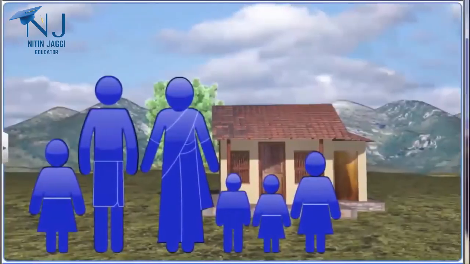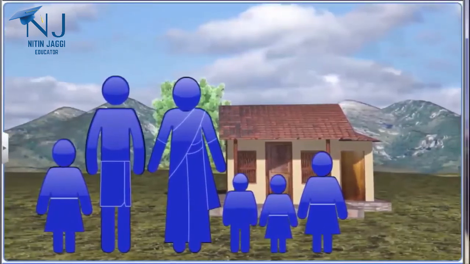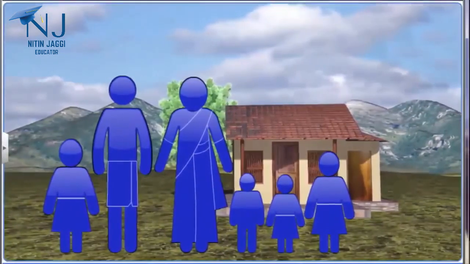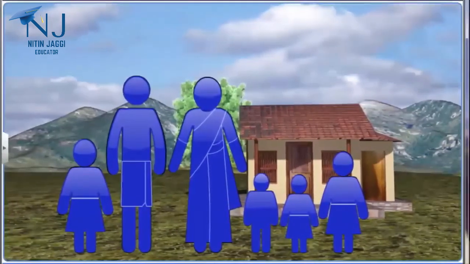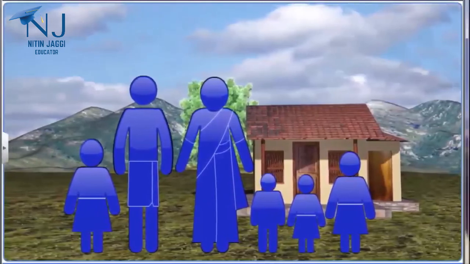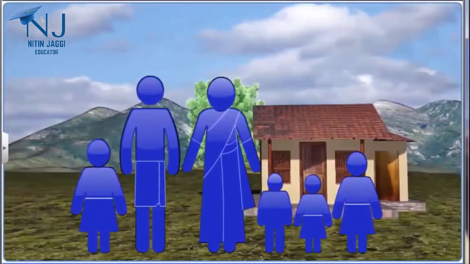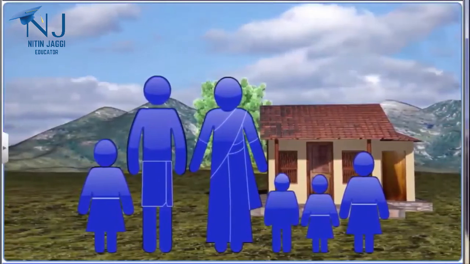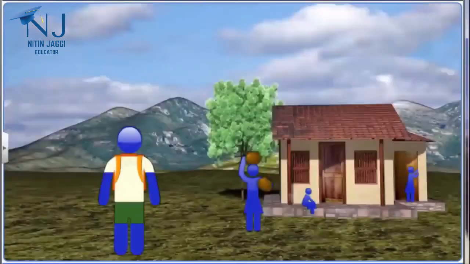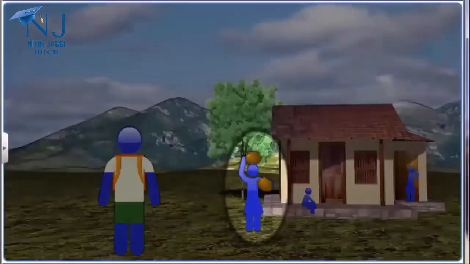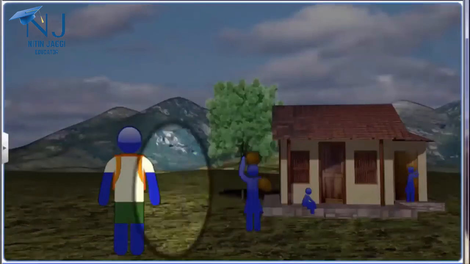Even within a family, some people are more vulnerable and suffer more than the others due to poverty. These include the elderly, women, and children, especially girl children. These people receive the least amount of care and share in the limited resources of the family. One of the biggest social evils associated with poverty is negligence towards the girl child. Girls are often considered a liability and are not given the same nourishment or opportunities for education as the boys.